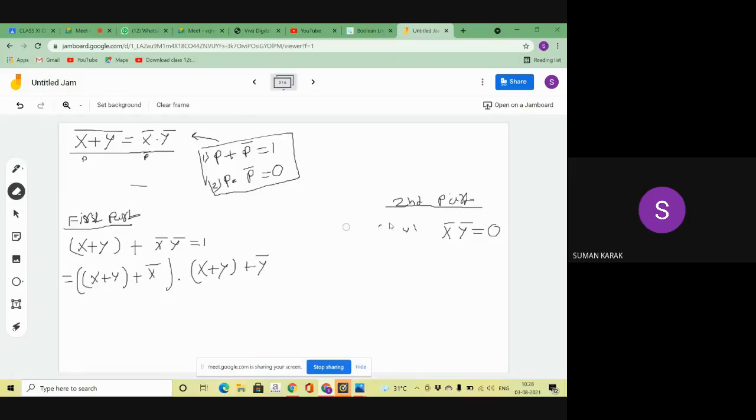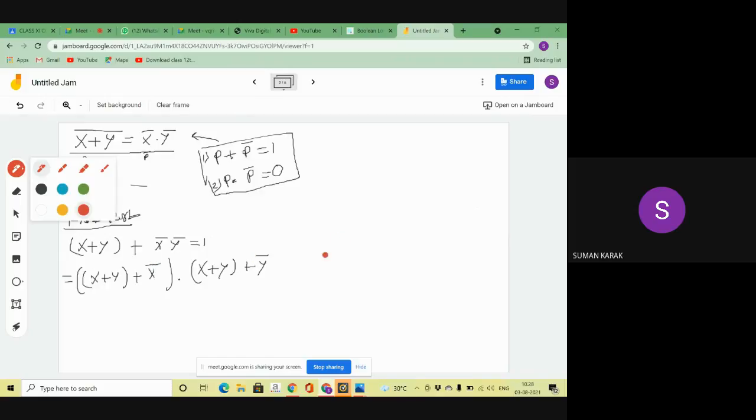Now I erase that part, and after that, prove it. Now your question is how can I get that? Here I am applying the second distribution law. So what is my second distribution law?